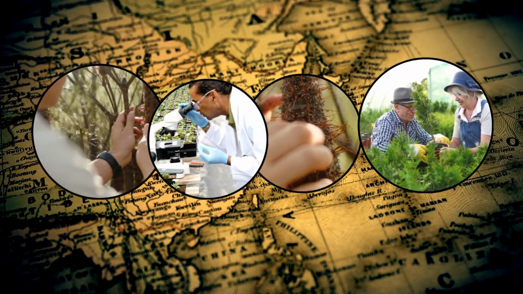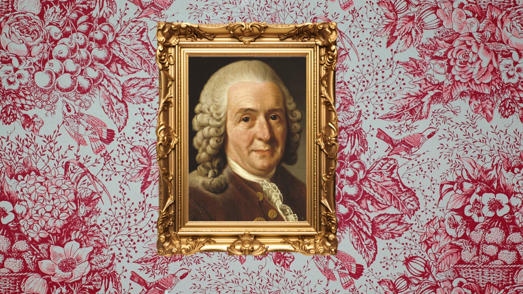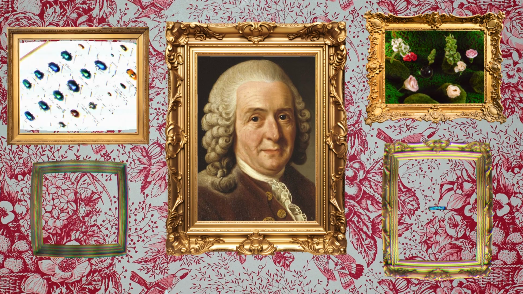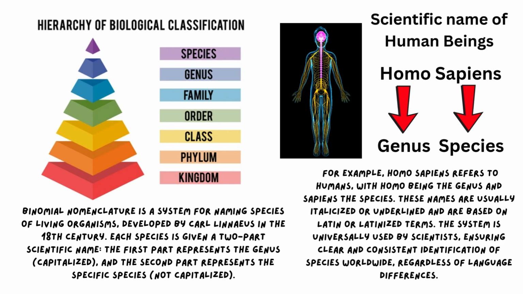The study of plants has fascinated humans for centuries. Carl Linnaeus, a Swedish botanist in the 18th century, is known as the father of modern taxonomy. He developed the binomial nomenclature system, which is still used today to name and classify plants.